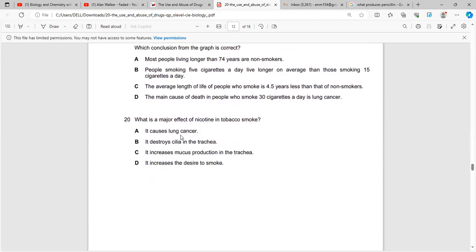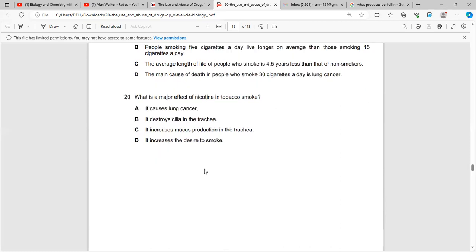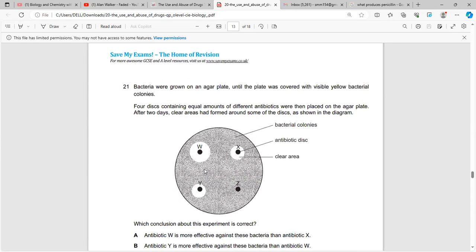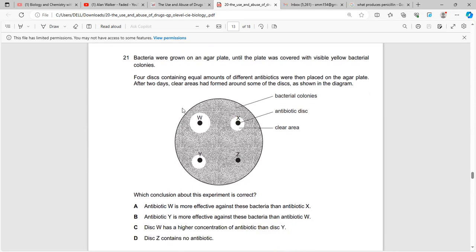Now, the major effect of nicotine: it activates the sympathetic nervous system, and it is also a stimulant. Apart from that, it leads to addiction, so it increases the desire to smoke. A person who takes a fixed amount of, say, cigarettes each day has to take more and more to satisfy his craving. Now, in question number 21, the amount of cleared area corresponds to the amount of bacteria killed.